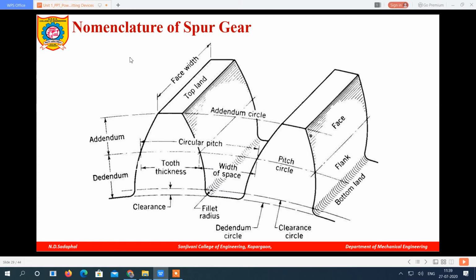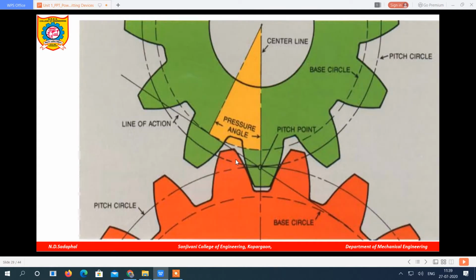Then pitch circle. What is meant by pitch circle? Here you can see the line passing from the center of the teeth is called the pitch circle. Why is it called the pitch circle? If you see this picture, two gears are connected to each other. When two gears are connected, also called meshing, there will be a contact of one tooth of a gear to another tooth of the other gear.